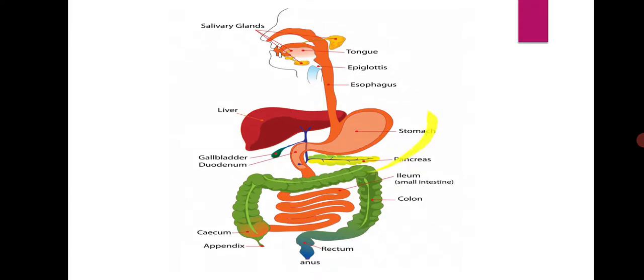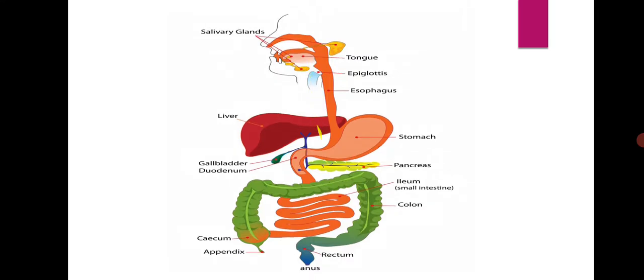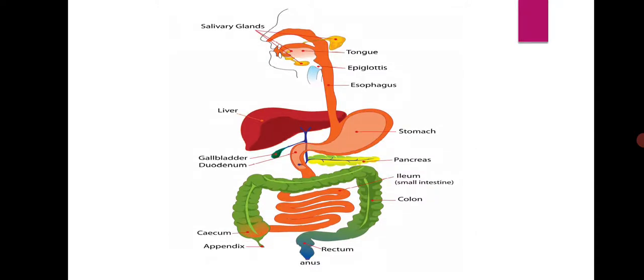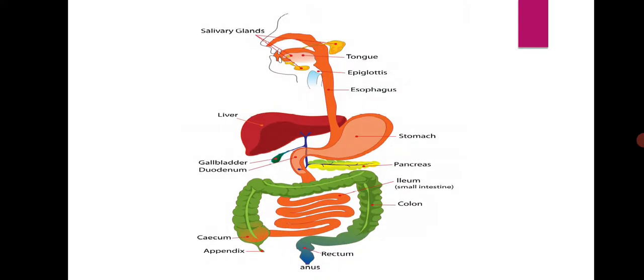Next, this is the stomach. It is a J-shaped structure. The stomach receives the food from the esophagus. The other end of the stomach is attached to the small intestine. There are gastric glands present inside the stomach wall, which secrete the gastric juices. These juices contain enzymes that help to digest the food. It also secretes mucus and hydrochloric acid.